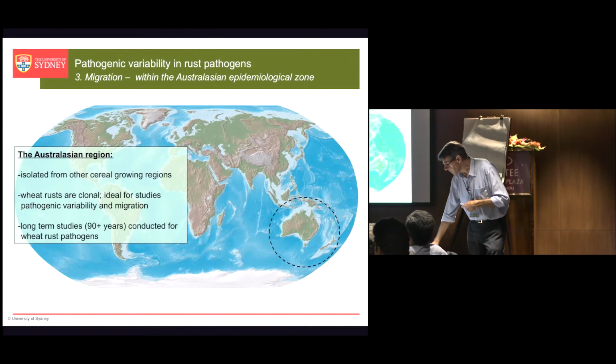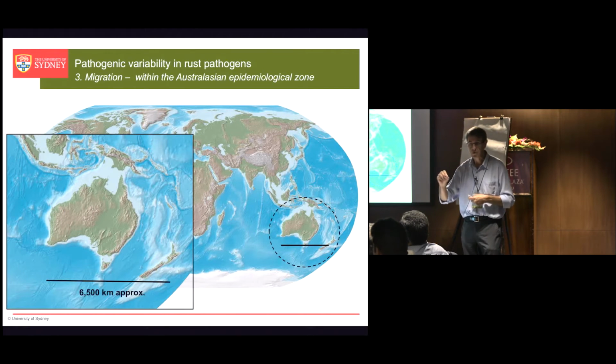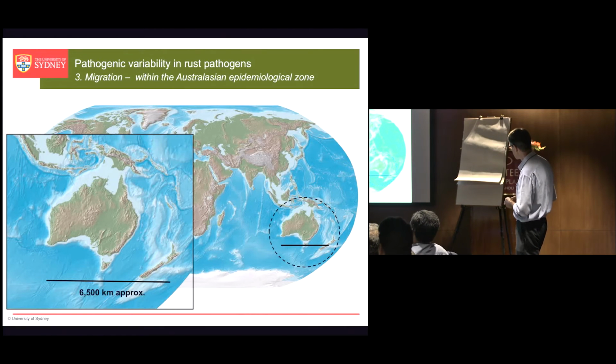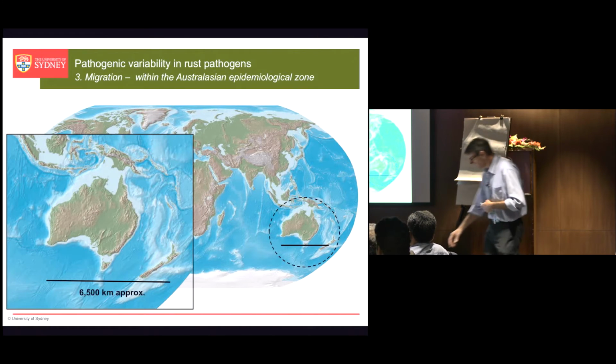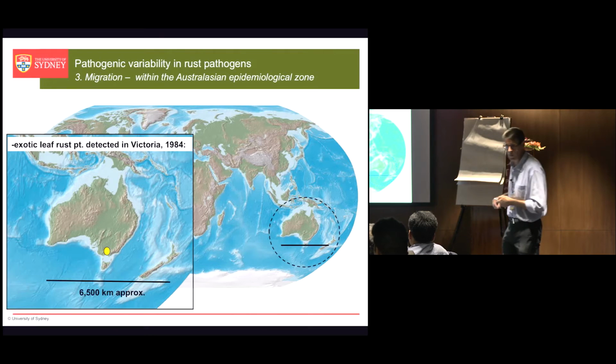One other example I can give you. This is an example with leaf rust, and it's actually not just Australia but also New Zealand. All right? So you have New Zealand down here, and you're looking at about 6,500 kilometres from this point all the way across to here. In 1984, not long before I started doing the race analysis for leaf rust, we found one of these exotic incursions of leaf rust down here in Victoria.